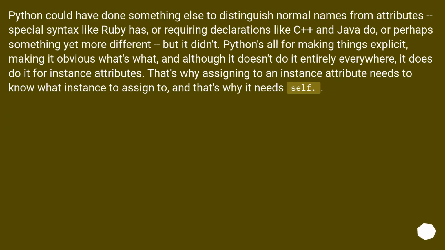Python could have done something else to distinguish normal names from attributes, special syntax like Ruby has, or requiring declarations like C++ and Java do, or perhaps something yet more different, but it didn't. Python's all for making things explicit, making it obvious what's what, and although it doesn't do it entirely everywhere, it does do it for instance attributes. That's why assigning to an instance attribute needs to know what instance to assign to, and that's why it needs self.